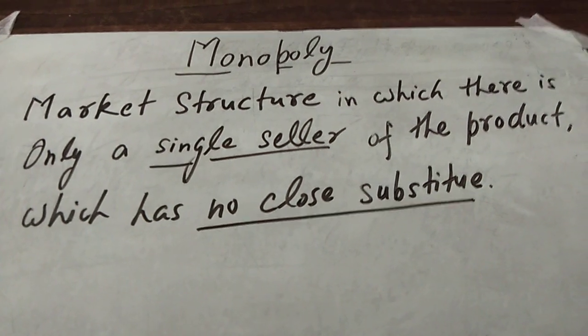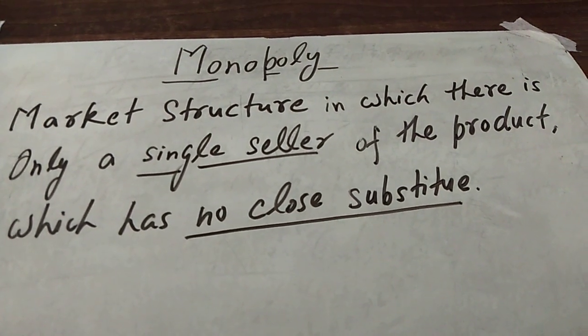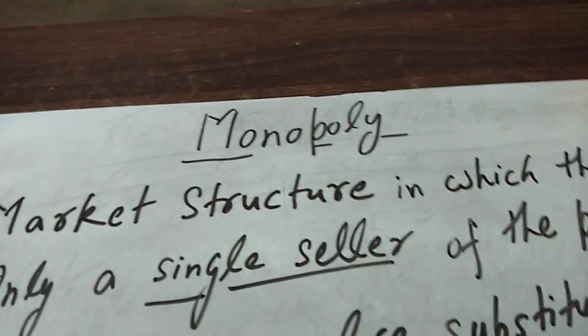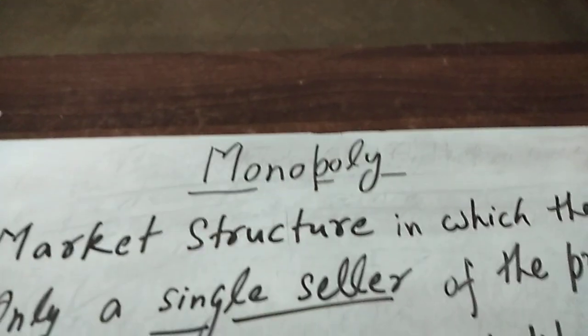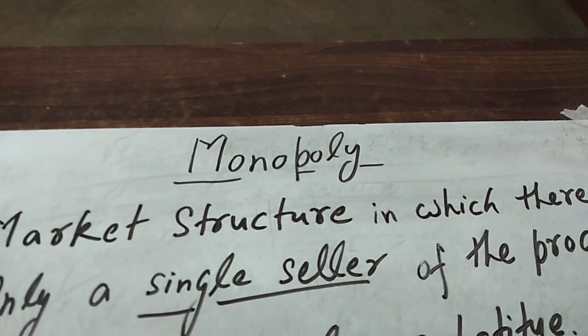Good afternoon, children. Today we will start a new topic, a new market structure, that is monopoly. Monopoly market structure is the structure where there is only a single seller of the product.